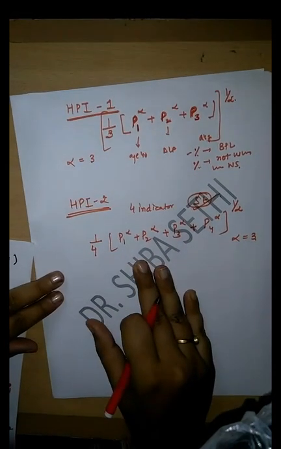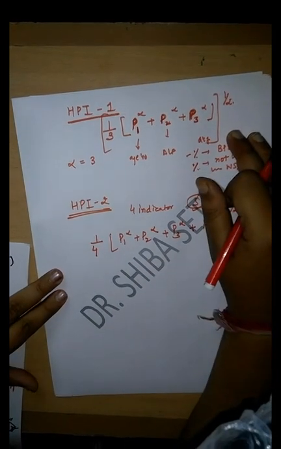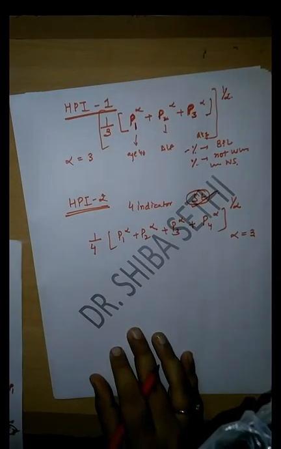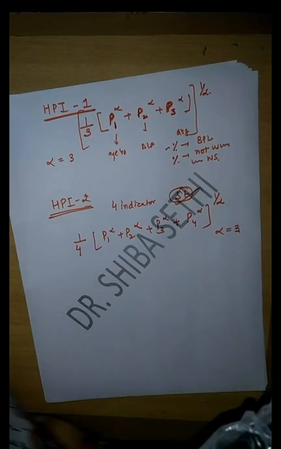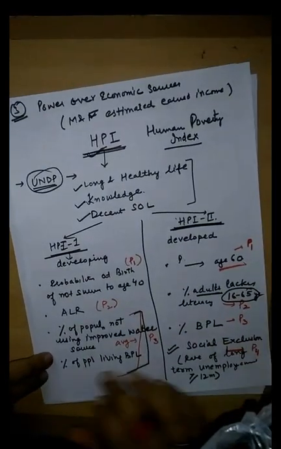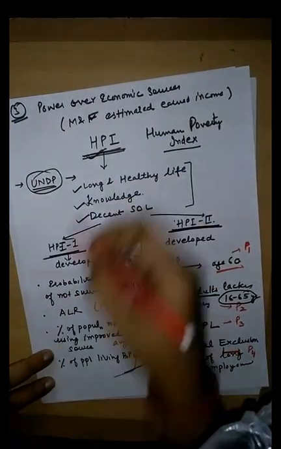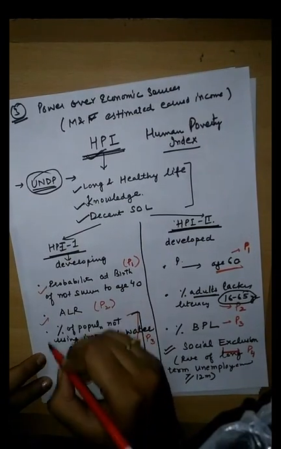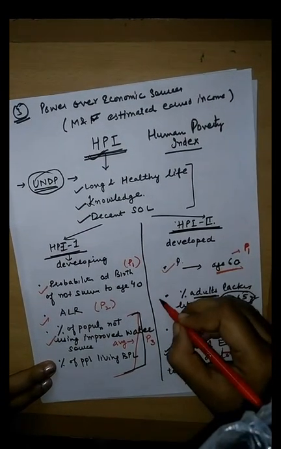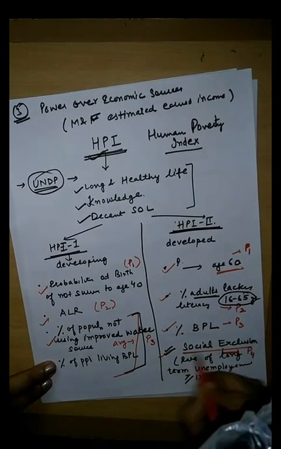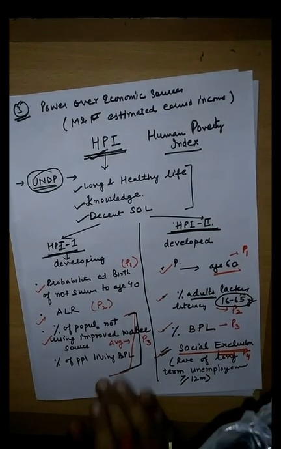So this formula is used for calculating HPI2 and this one for HPI1. The questions on HPI in entrance exams usually come on the fact that HPI1 includes these 3 indicators and HPI2 includes 4 indicators. Social exclusion is the extra indicator in HPI2.